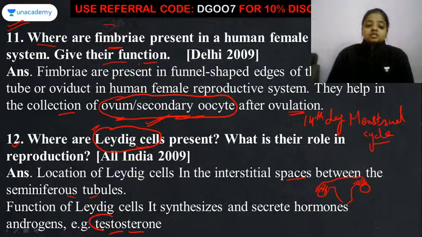Because मेल के अंदर मेल hormone is essential to be produced. Then and only then the male is going to have the secondary sexual characters related to the males. So male का जो main hormone है testosterone, that is being produced by the Leydig cells. Don't forget that, it's a very important question from your examination point of view.